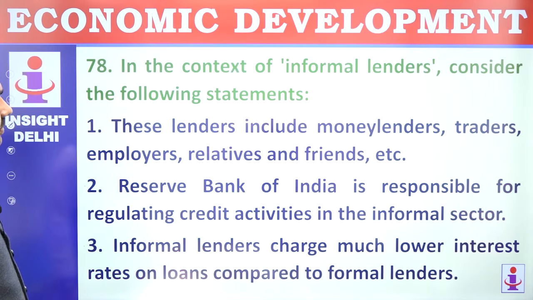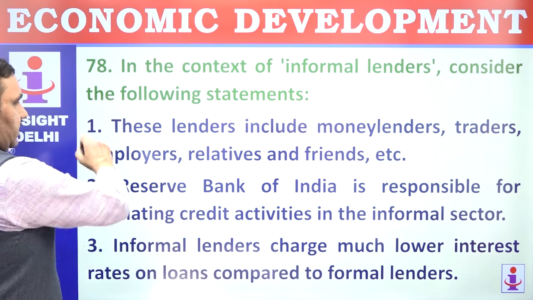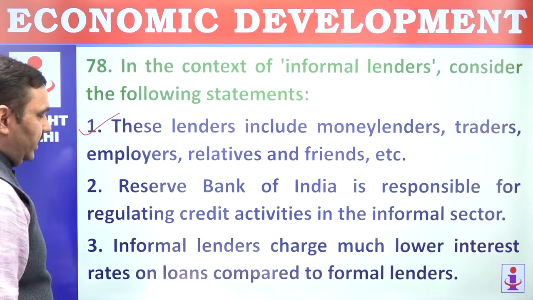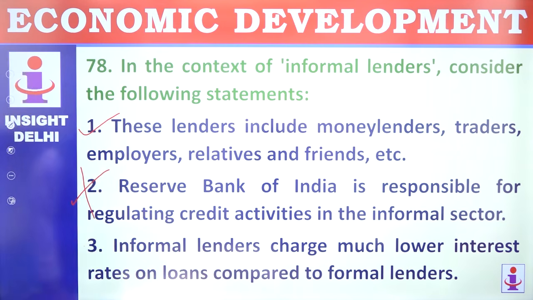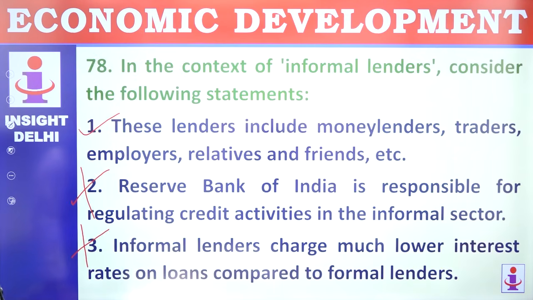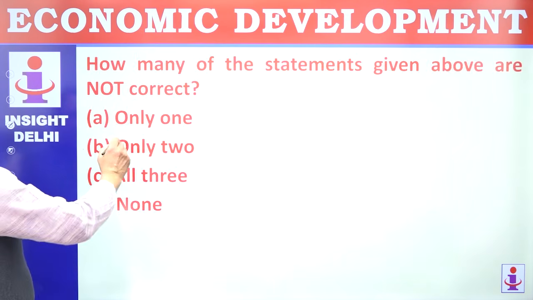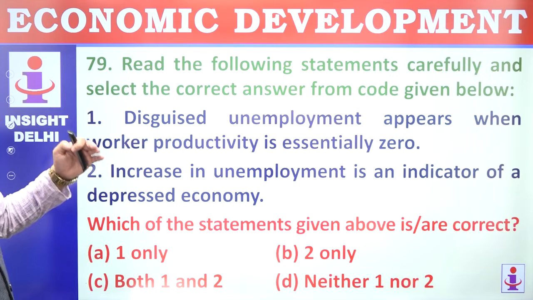78. In the context of informal lenders, consider the following statements. These lenders include money lenders, traders, correct? Reserve Bank of India is not responsible for regulating them. Nobody regulates them. These are unregulated lenders. Informal lenders charge much higher rate of interest. This is wrong here. 1 is correct. 2 and 3 are wrong, so not correct. 2 and 3.